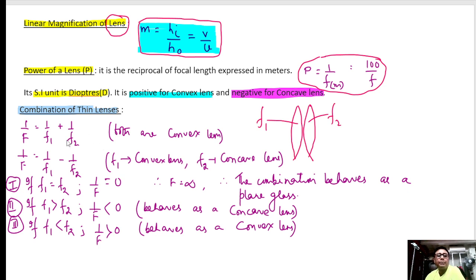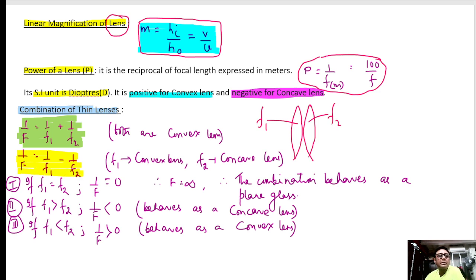Now if both are convex, then this is the formula. If both the lenses are convex, this is our formula. If one is convex and one is concave, then this is the formula. Which is convex, that is plus, which is concave, that is minus.